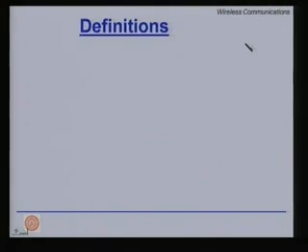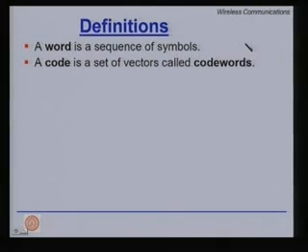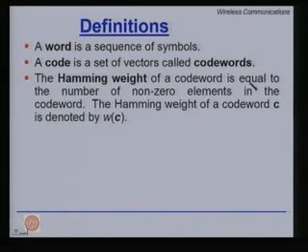Now, let us define certain terms that we will use throughout our lectures. Firstly, a word is a sequence of symbols. A code is a set of vectors called code words. The Hamming weight of a code word is equal to the number of non-zero elements in the code word. So, it is just a number. The Hamming weight of a code word C is denoted by W of C. It is called the Hamming weight or simply the weight of a code word.